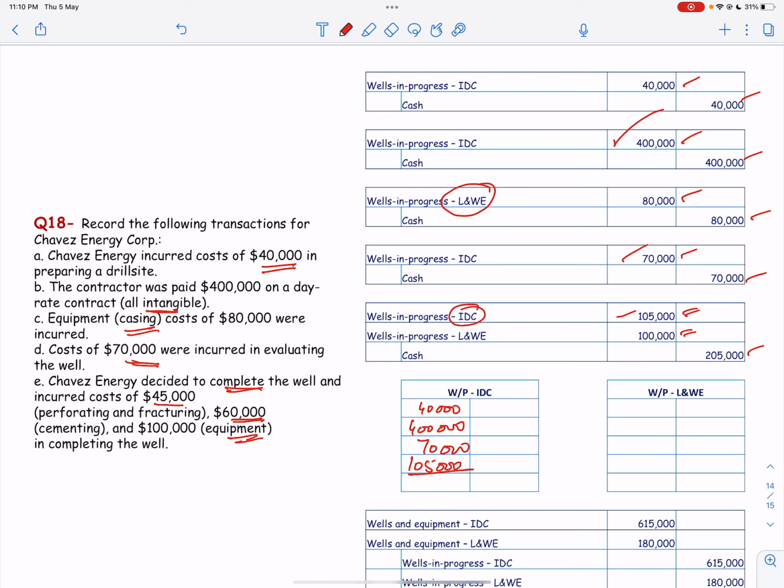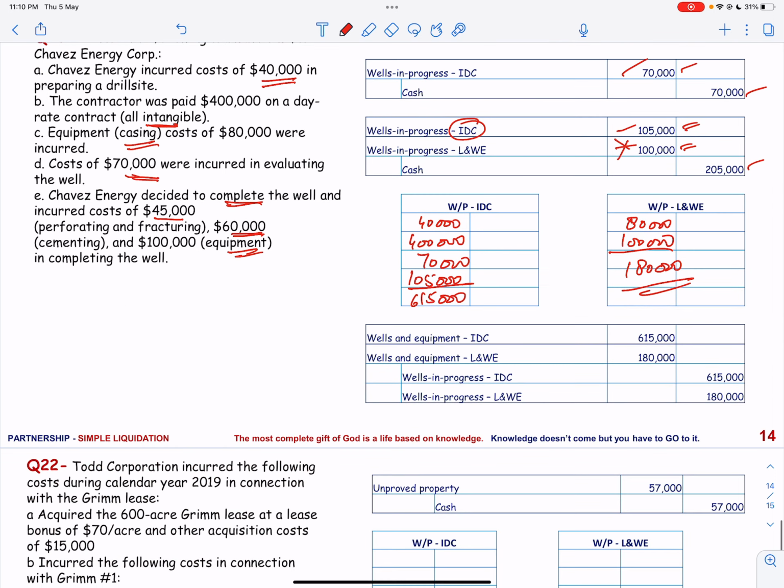So the total is 615,000. And over here for lease and well equipment we have 80,000 and 100,000. So the balance is 180,000 in this case.